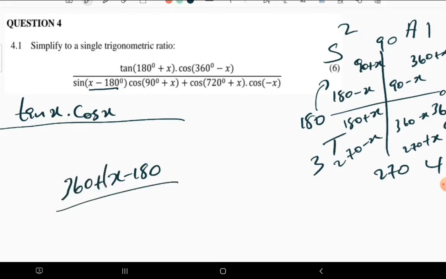Then you will see that we have 360 minus 180, which is just going to give you 180, therefore plus x.